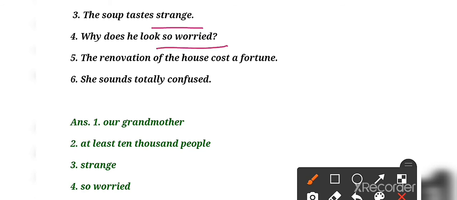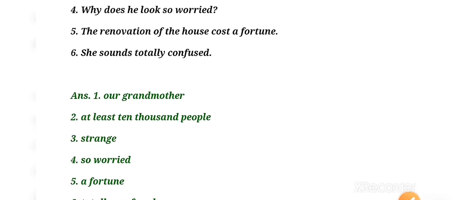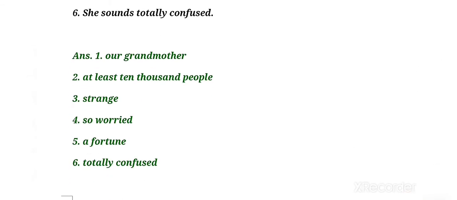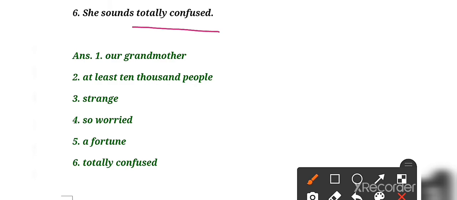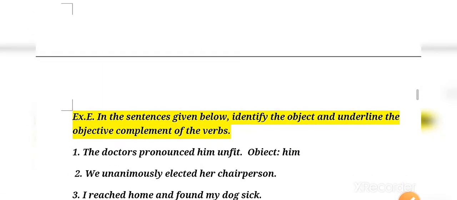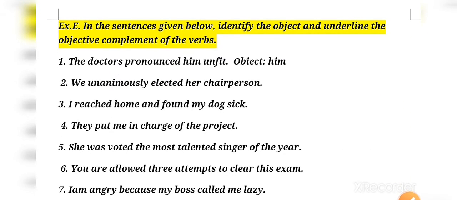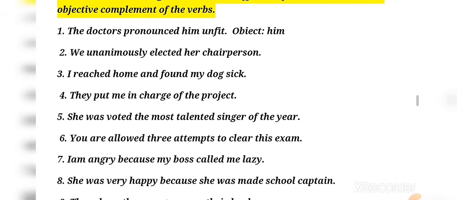Clear? Number 5, the renovation of the house cost a fortune. So here the answer will be a fortune. Then after that, number 6, she sounds totally confused. Answer will be totally confused. Clear? Now we will be moving towards the next exercise, exercise E. In the sentences given below, identify the object and underline the objective complement of the verb.